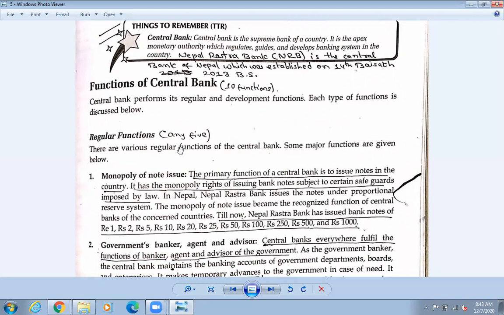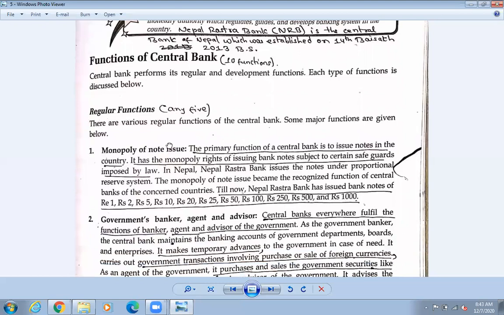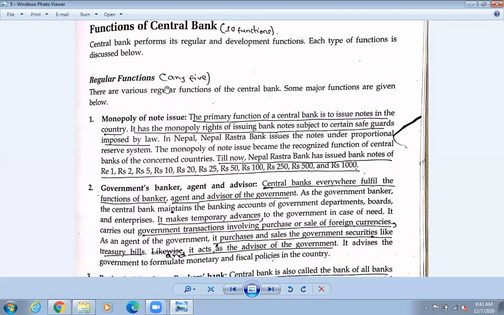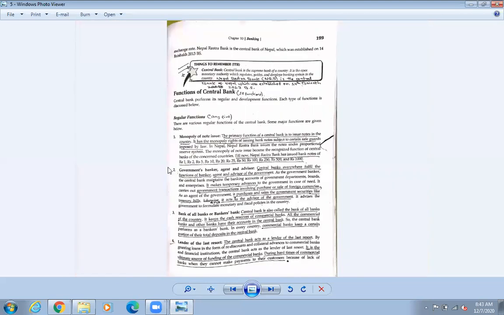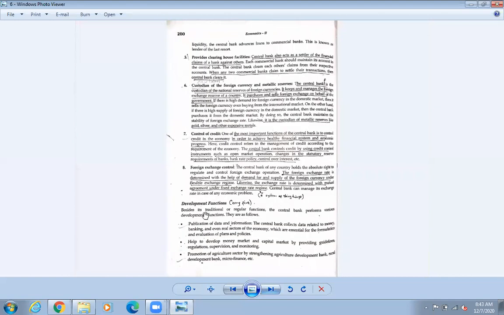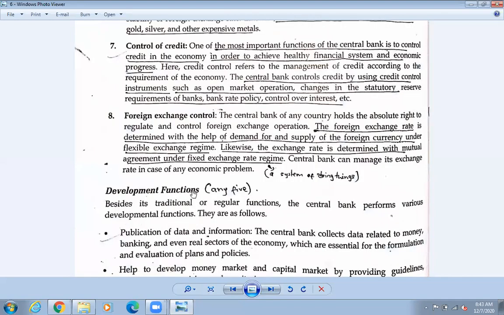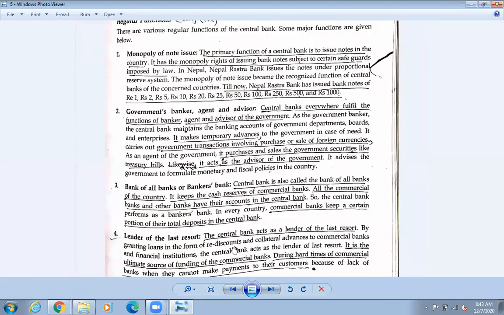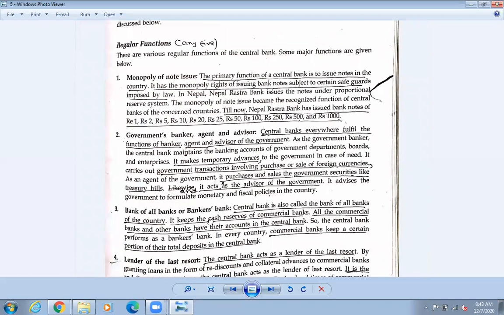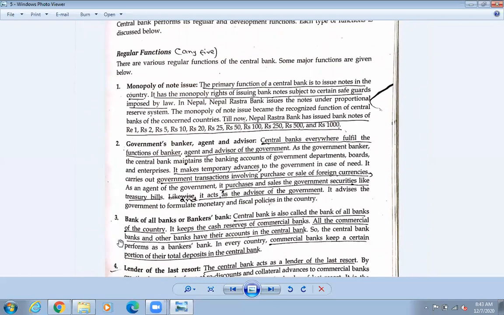So functions of central bank, what are the functions of central bank? One is the regular function, and the next one is the developmental function. For the regular function you need to write down 5 points. There are maybe 8 points altogether. And for the developmental function there are also many points, so that also you need to write down any 5 points.